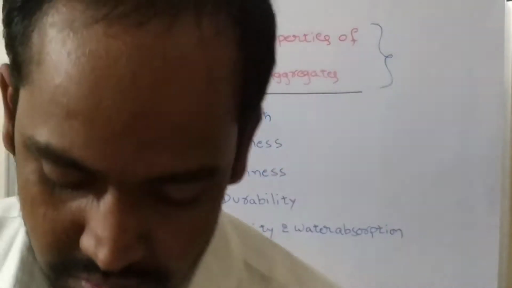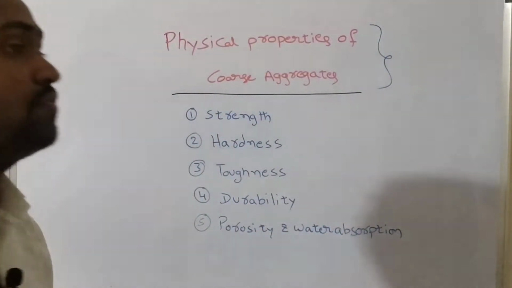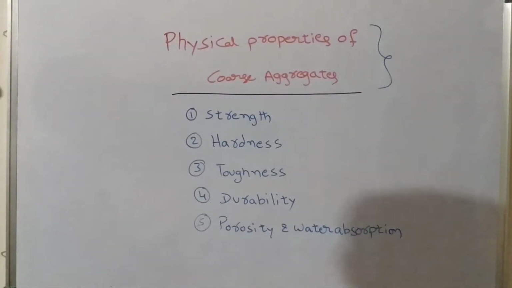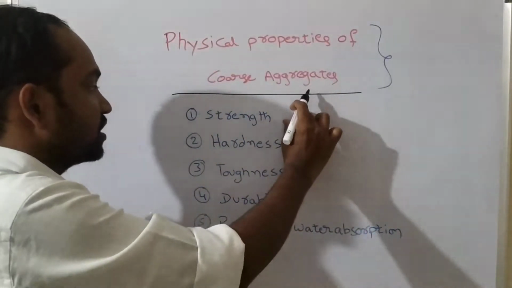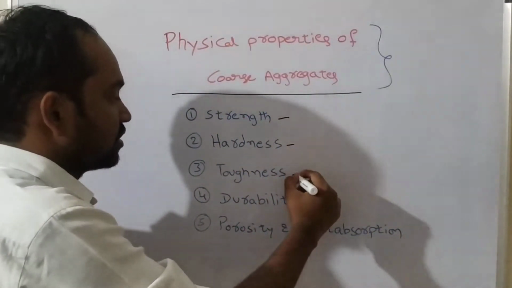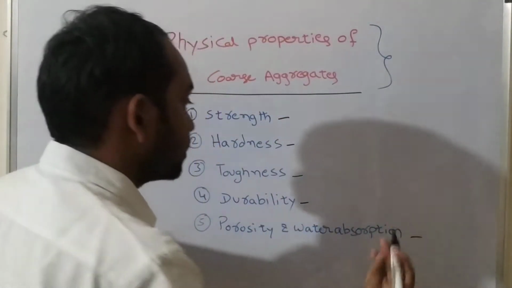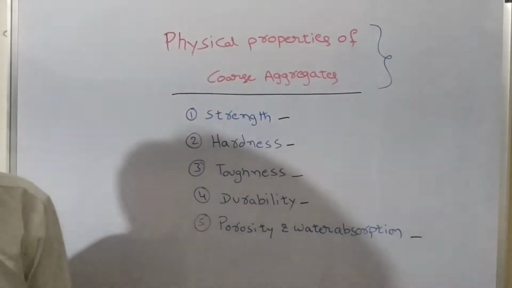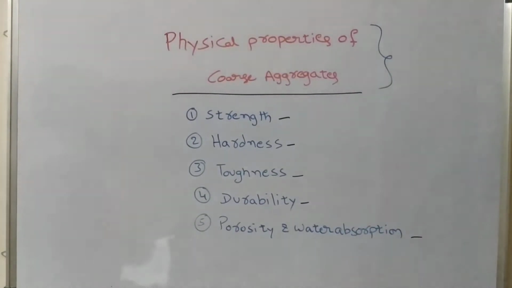Already we have seen different properties of fine aggregate and coarse aggregate, and in case of strength analysis of coarse aggregate, all these properties are most important: strength of coarse aggregate, hardness, toughness, durability, porosity and water absorption capacity of coarse aggregate. By using these important physical properties, we can conclude the strength of the coarse aggregate, and also the strength of the concrete.